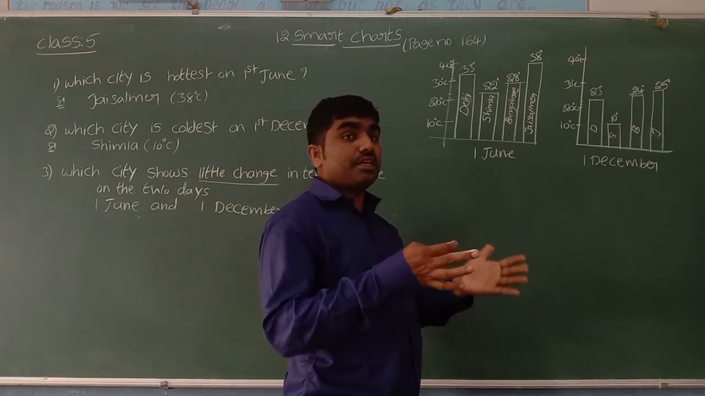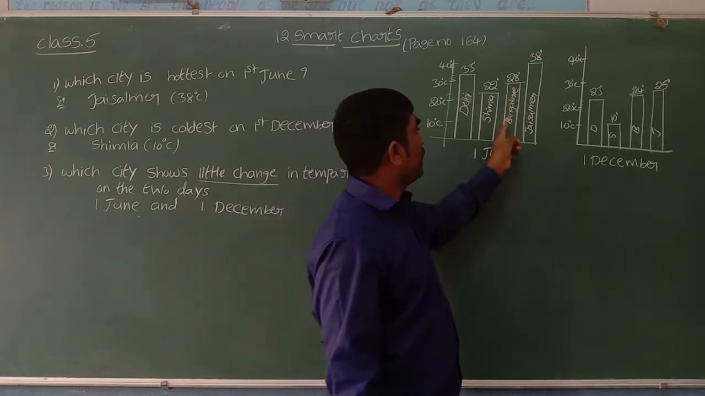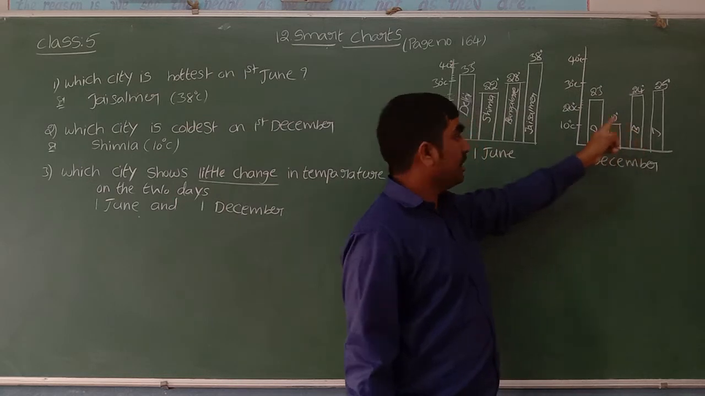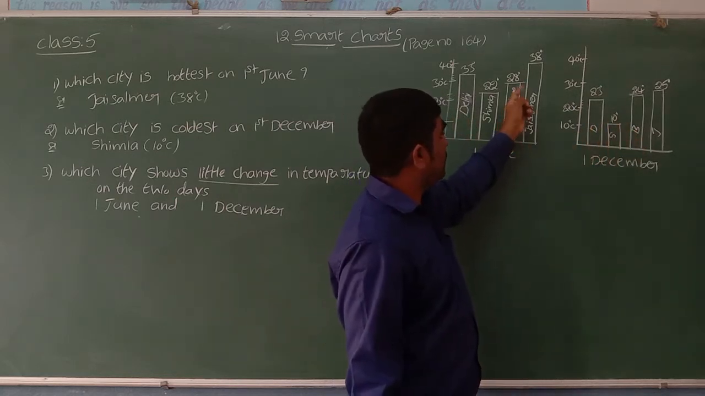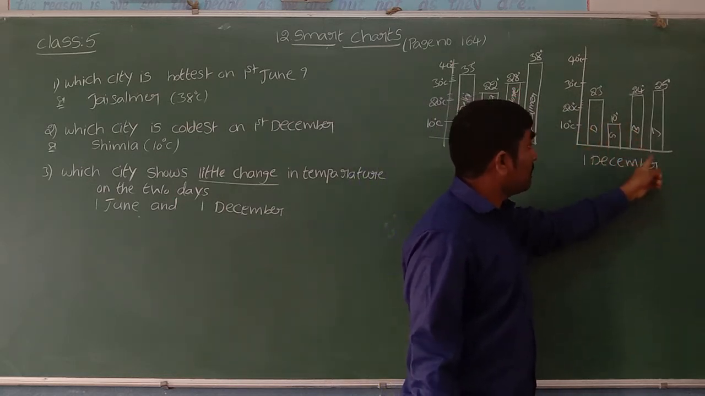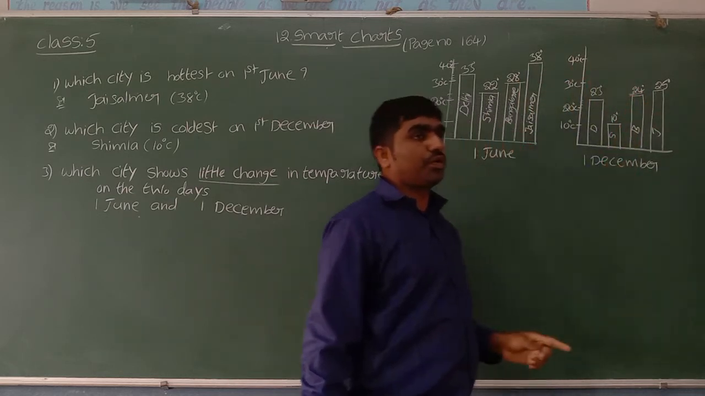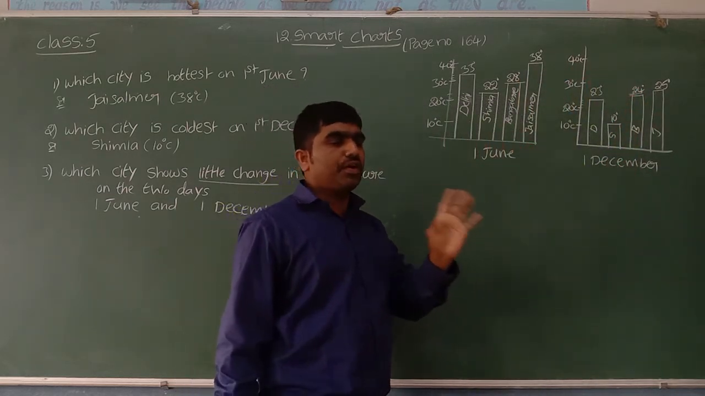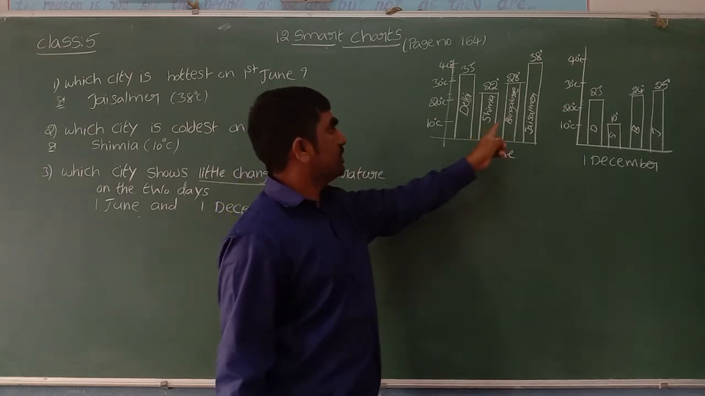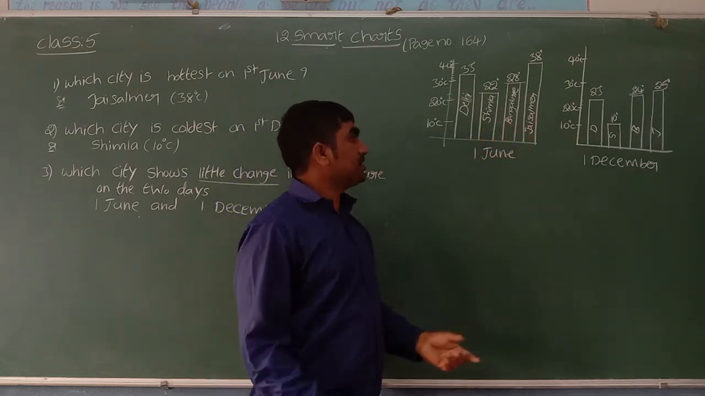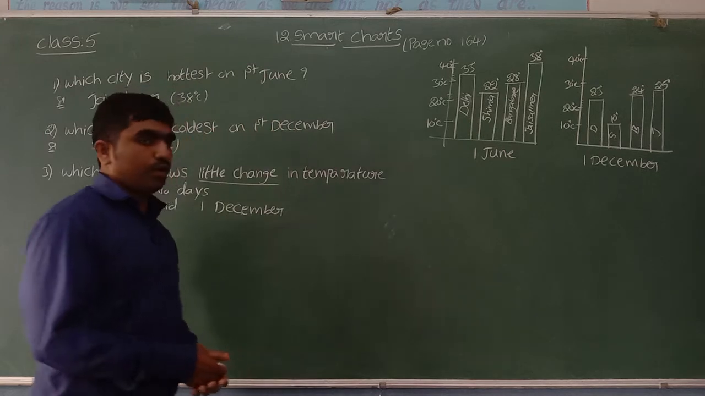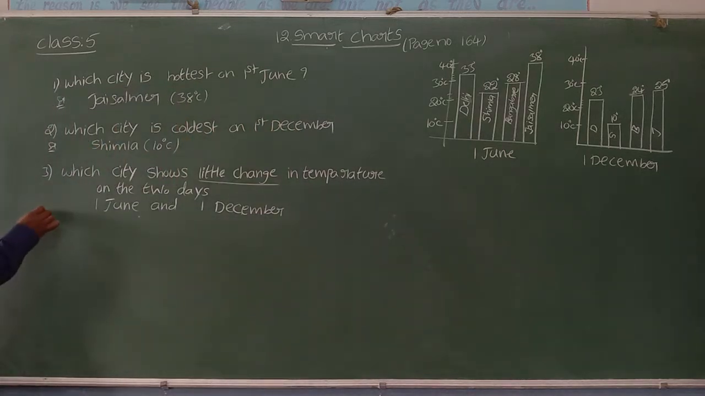In which city can we see little change? Bangalore. On 1st June, Bangalore is 28 degrees Celsius. On 1st December, Bangalore is 24 degrees Celsius. Only a little change, 4 degrees Celsius. So where can we see a little change in the 2 days? Bangalore. Yes, you can see the answer.